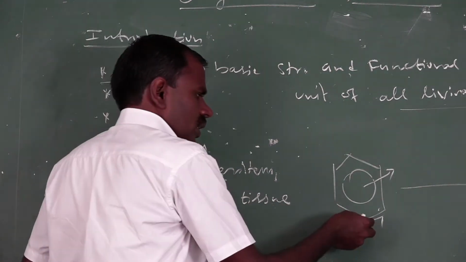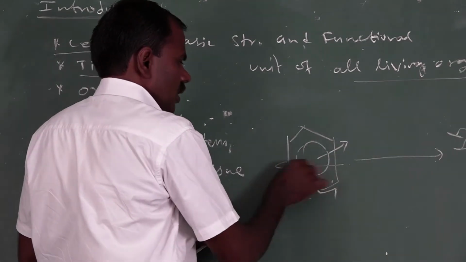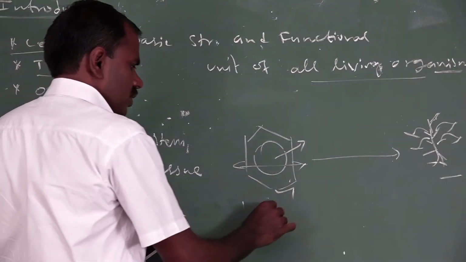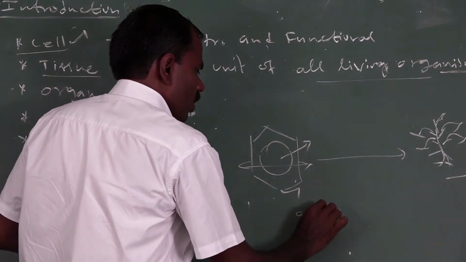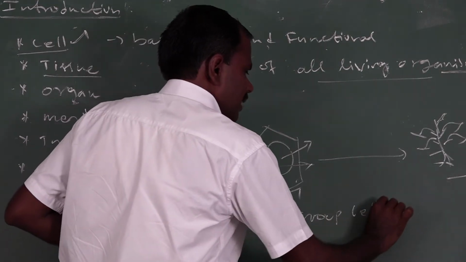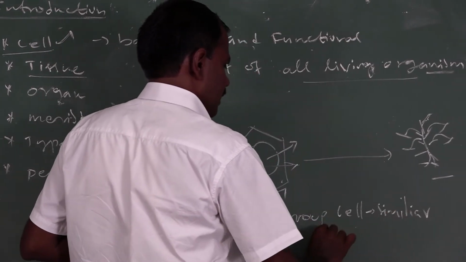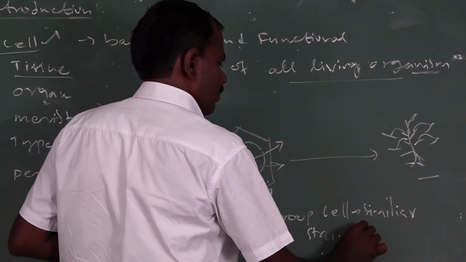Now, what is a tissue? Tissue involves mitotic cell divisions. Through mitotic cell division, a group of cells with similar structure and function is formed.